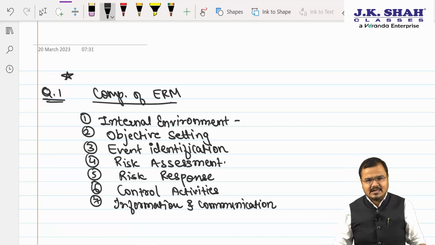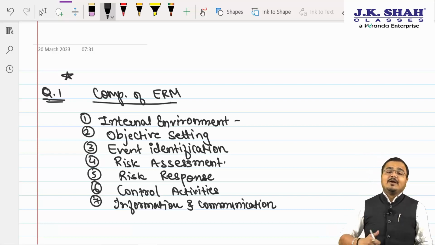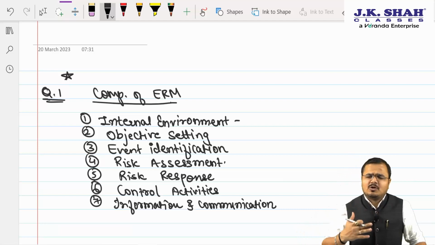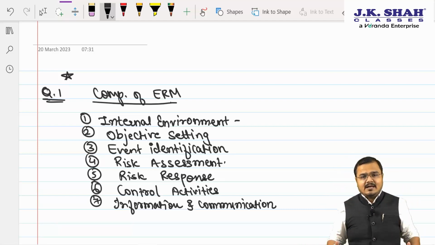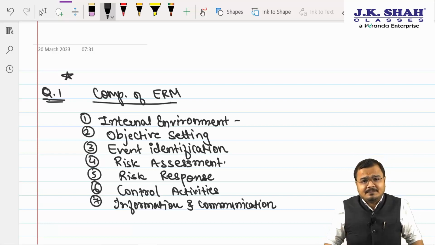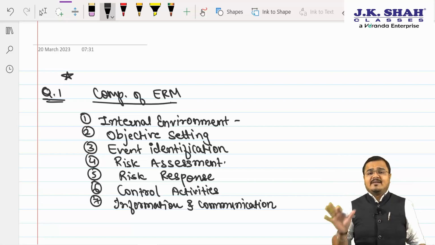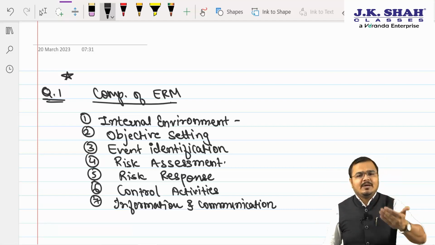Last but not the least, chartered, the very important component which comes into the picture right now is monitoring of controls. Many times what happens, we design all the controls, everything, but it is only on a piece of paper. Or else we apply the controls also, but when the controls identify something wrong, that also requires a response.